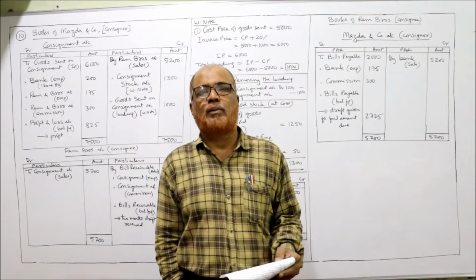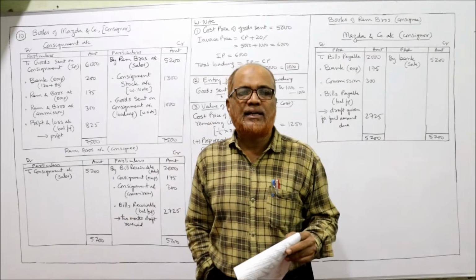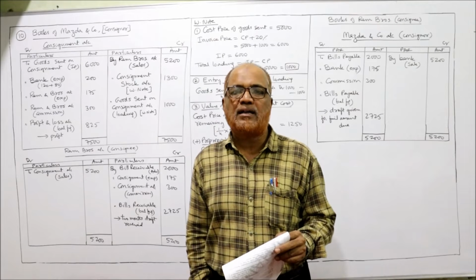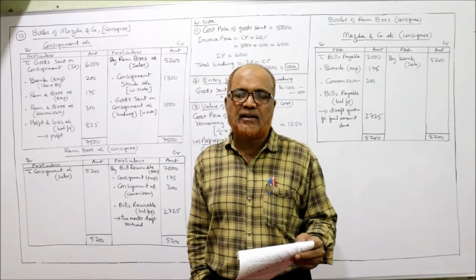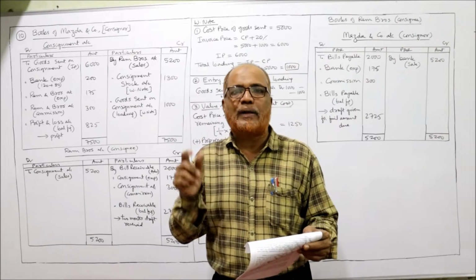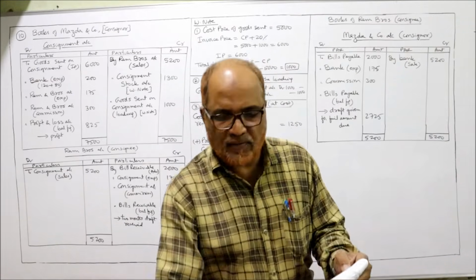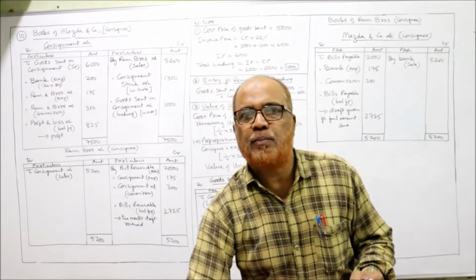This is the new point in this problem. The goods are sent not at cost price but at invoice price. So how is the invoice price arrived at? Cost price plus 20%. What is the cost price here? 5,000. 5,000 rupees is the cost price.